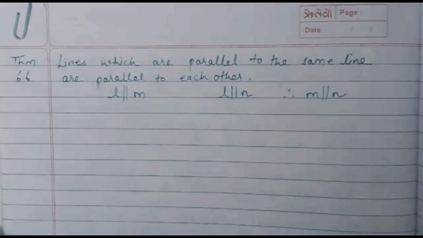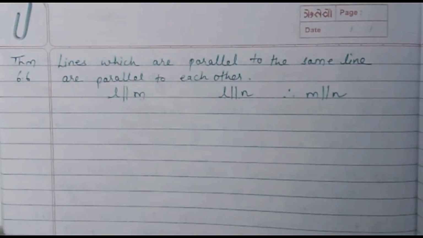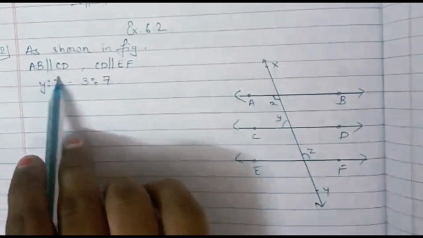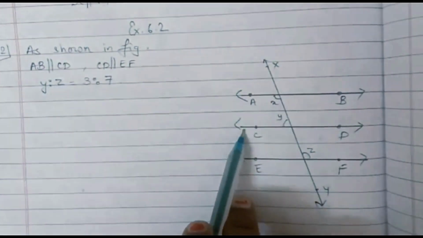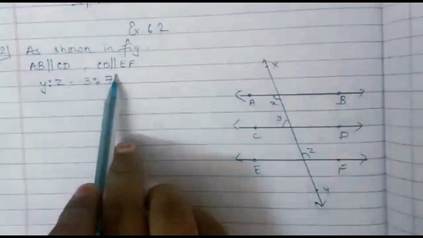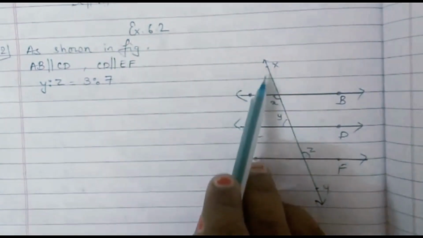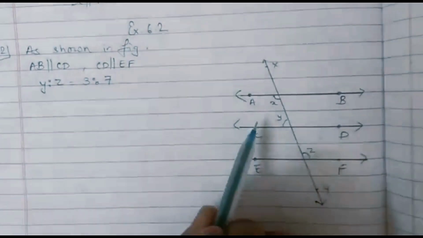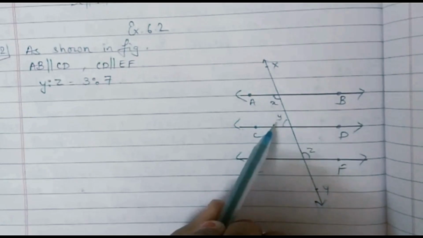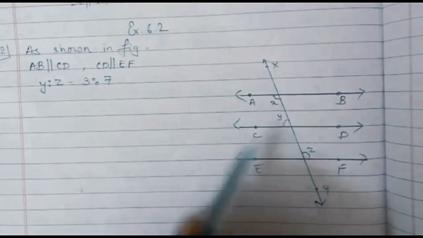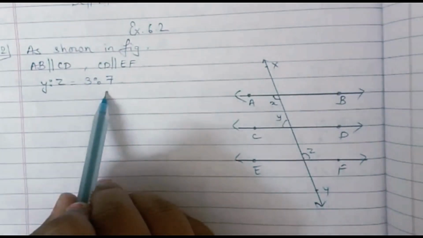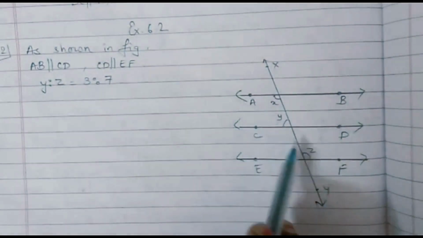Now let us come to exercise number 6.2. In this question, we have been given AB is parallel to CD. You can see in the figure AB and CD are parallel lines. Similarly, CD and EF are also parallel lines. We have a transversal XY intersecting in such a way that this angle formed here is x, this is y and this is z. The ratio of y to z is given as 3:7. We need to find the measures of all x, y and z.